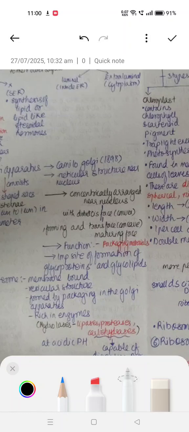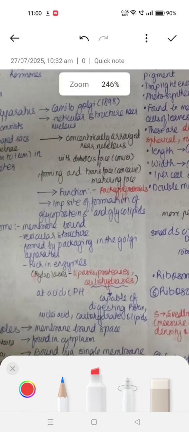Lysosomes are membrane-bound vesicular structures formed by packaging in the Golgi apparatus, rich in hydrolase enzymes such as lipases, proteases, and carbohydrases, at acidic pH. Very important to know is that they work at acidic pH.